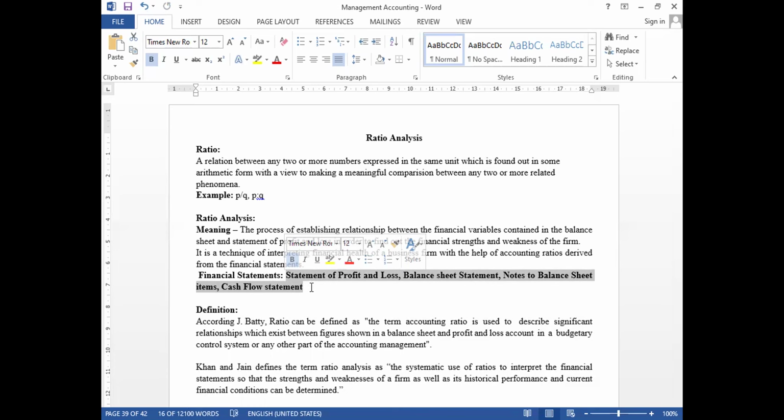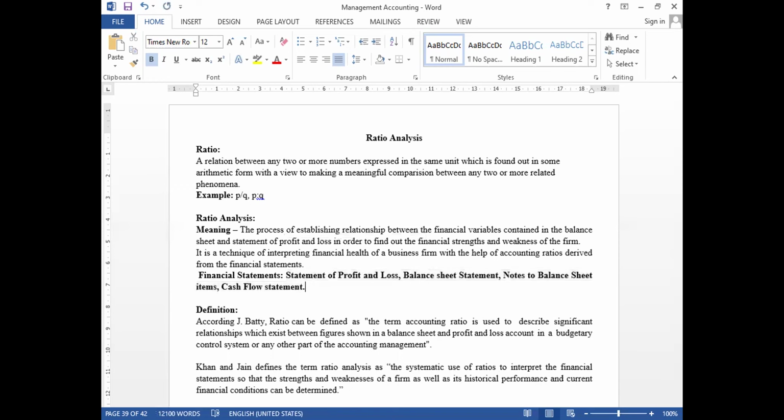Financial statements as per the Companies Act of 2013. Before the Companies Act of 2013, there were only three things we needed to prepare: the trading and profit and loss account, the profit and loss appropriation account, and the balance sheet. Only these three were prepared before the introduction of the Companies Act 2013. Once it was introduced and revised many things, any company's financial statements should contain these aspects.